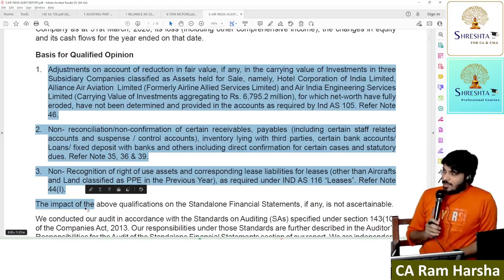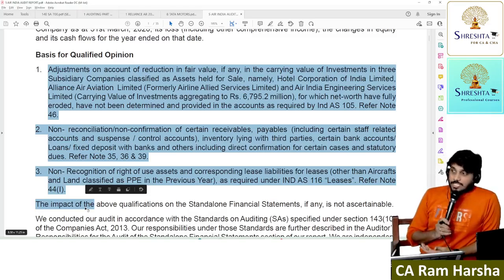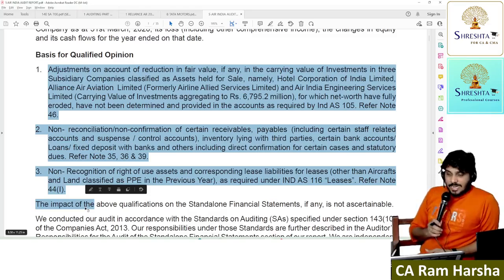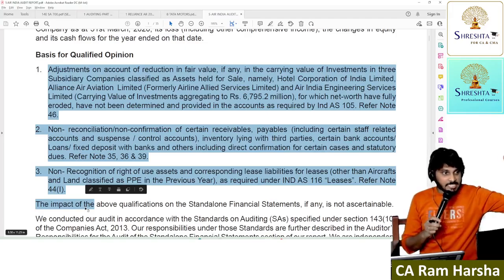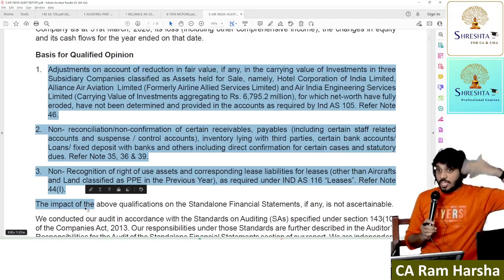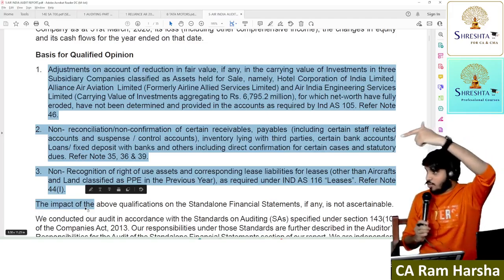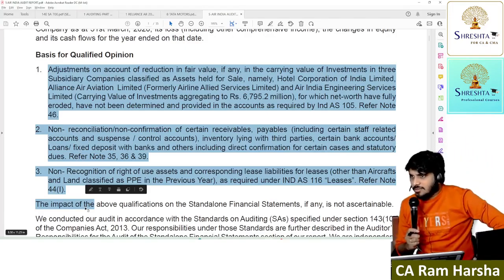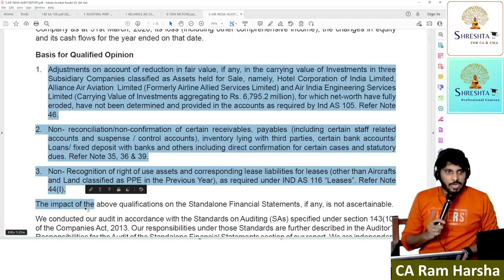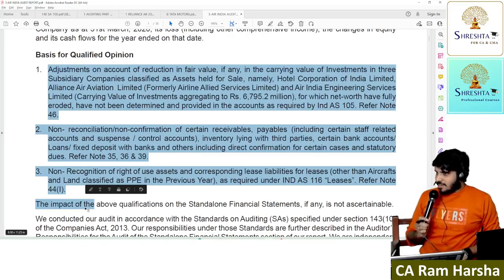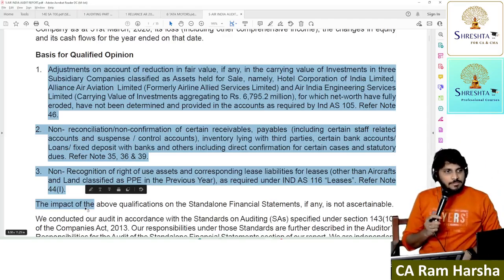But tell me, when I give an unqualified opinion on the financials, where there is a material uncertainty? Yes or no? Why am I giving an unqualified opinion? Because management is honestly disclosing. Tell me, the point which Air India disclosed in note number 53 regarding material uncertainty about the company's future. Is it an important point? Very important. This is about the company's future, the company's existence. Should we highlight it? Yes or no? By the way, do we have any objection to that? We want to highlight. Where will we highlight?